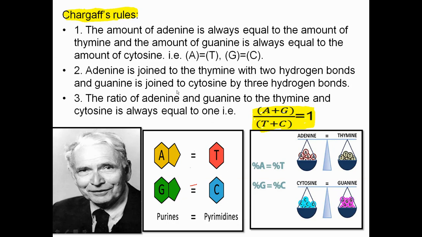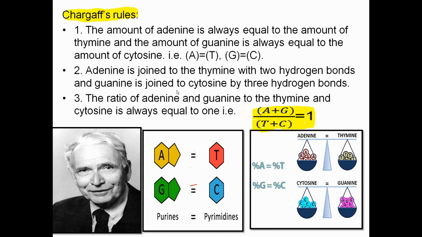Now comes to Chargaff's rule. As we have talked a little bit about it, but we have to deal with it in a very holistic manner here. Chargaff's rule says that the number of adenine is always equal to that of thymine, and guanine will always equal that of cytosine. Why is it so?